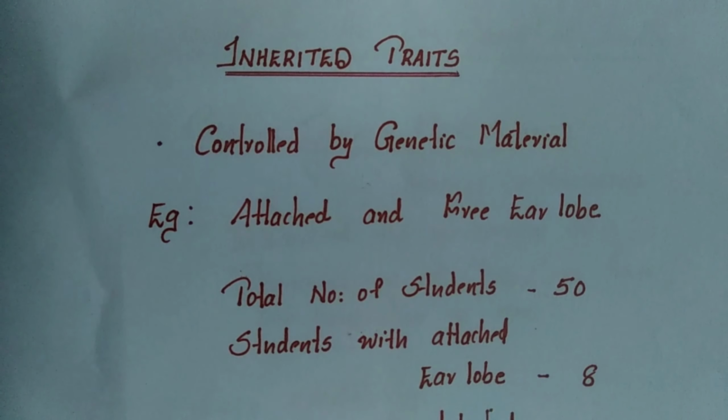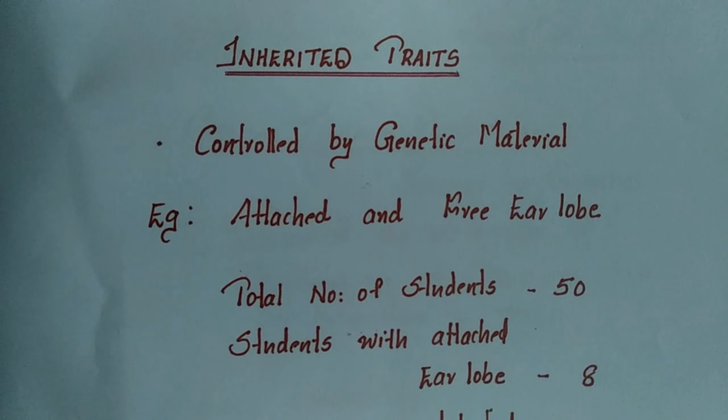My dear students, we were discussing heredity, and in the last class we saw the accumulation of variations during reproduction. Today we are going to discuss inherited traits. What is meant by inherited traits? These are the traits which are controlled by the genetic material of the individual. What is genetic material? DNA and RNA are called genetic material. Through genetic material, traits are transmitted from parents to offspring.